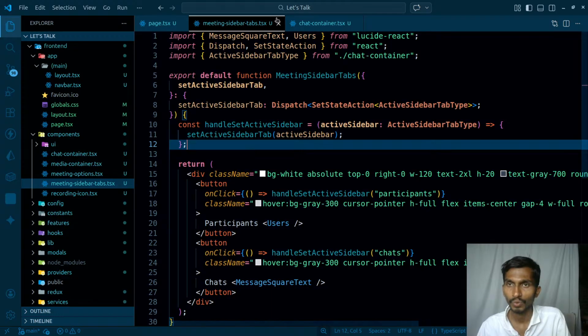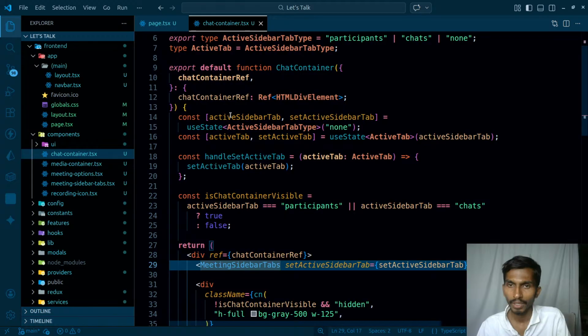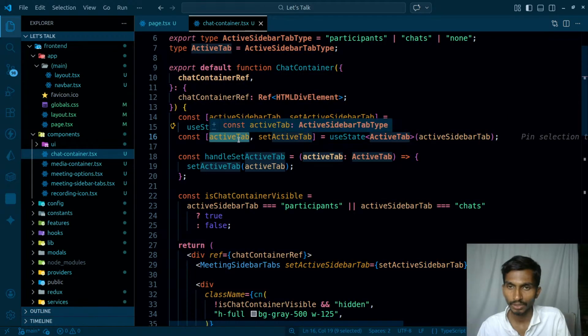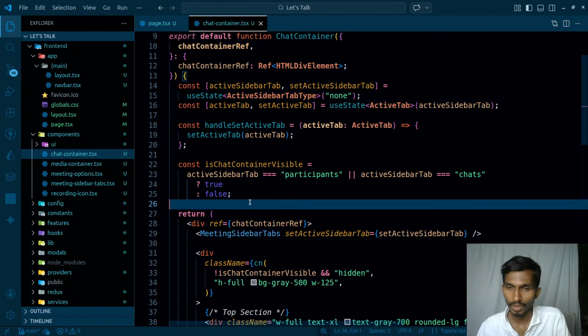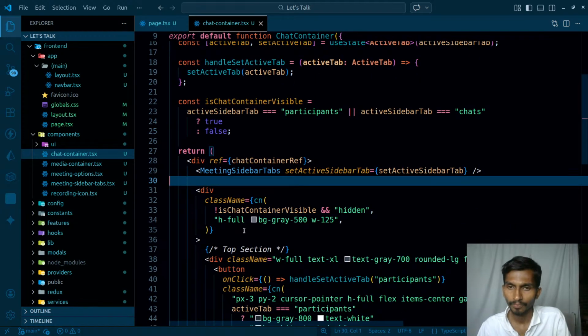Yeah, so let's close this. From here I'm just simply passing this, and on the basis of this active sidebar, I'm going to be deciding the active tab as well initially. And if this active sidebar is on, that simply means I'm already clicking on the chat, that simply means chat should be visible. Okay, fine.